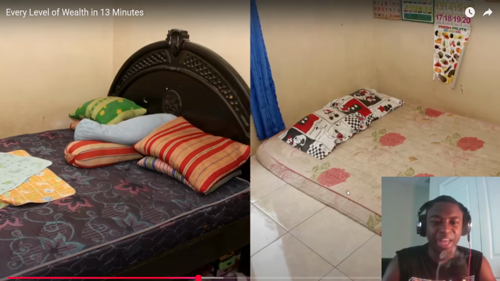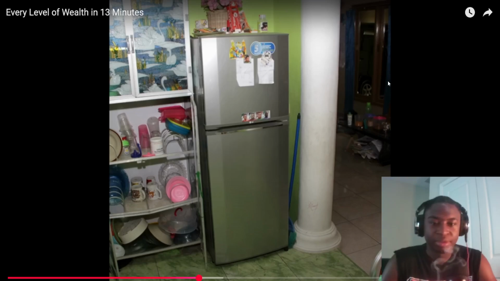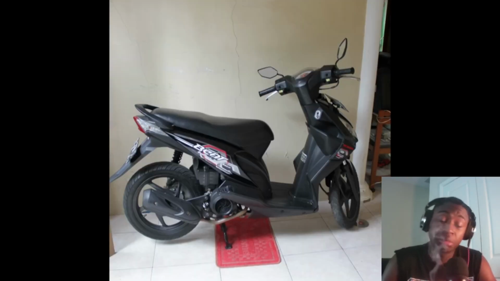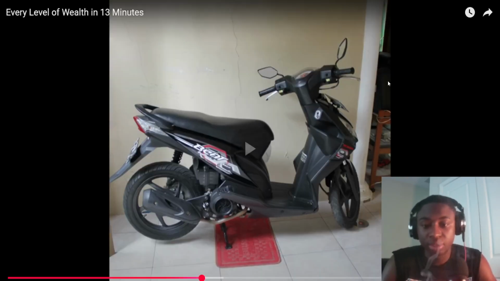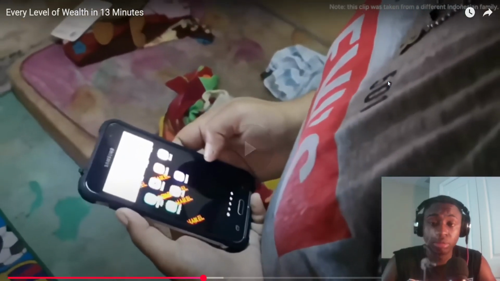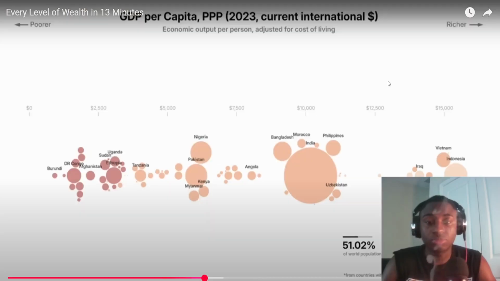They have a mattress or a box spring, and other amenities we didn't see in the previous income level. Motorbikes are a common means of transportation, and most people have access to internet and use smartphones. We're entering the richer half of the world.